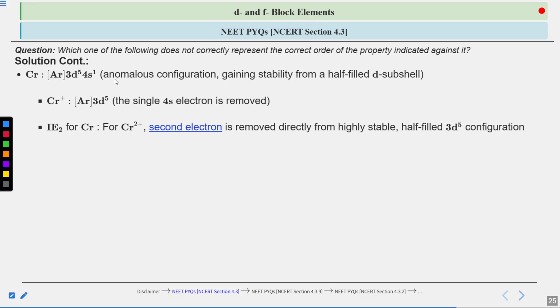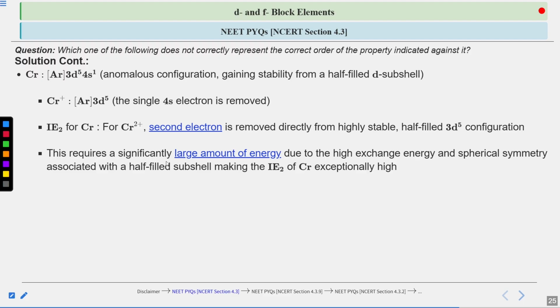This requires a significantly larger amount of energy due to the high exchange energy and the spherical symmetry associated with a half filled subshell, which makes the second ionization energy of chromium exceptionally high. The second electron removal is directly from the d5 half filled stable configuration.